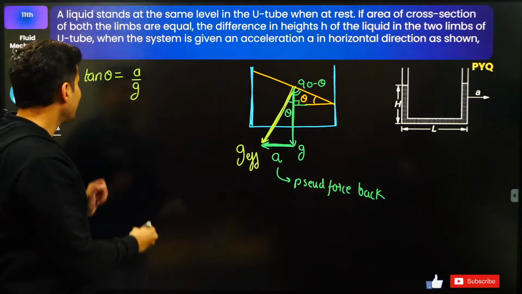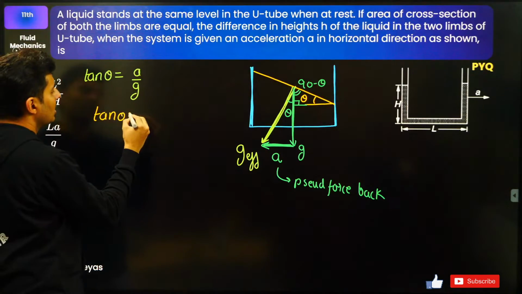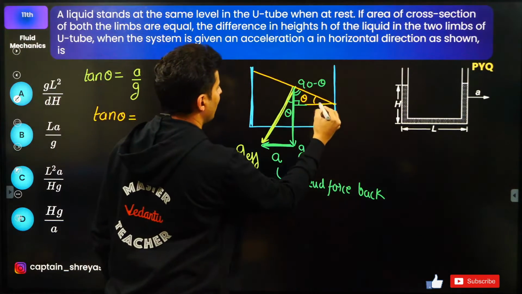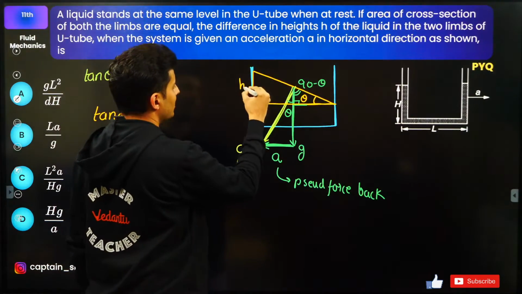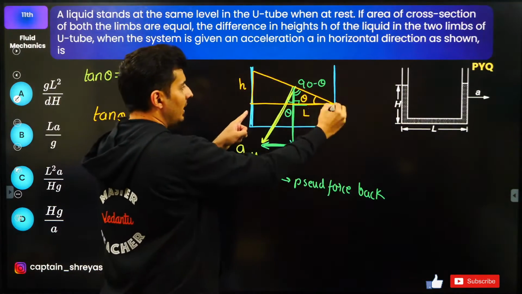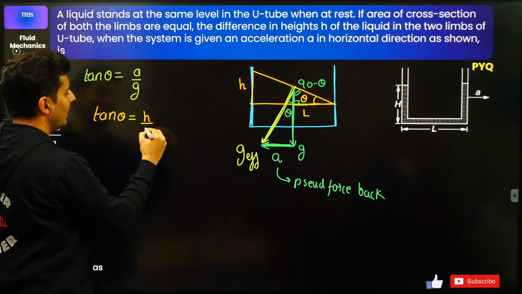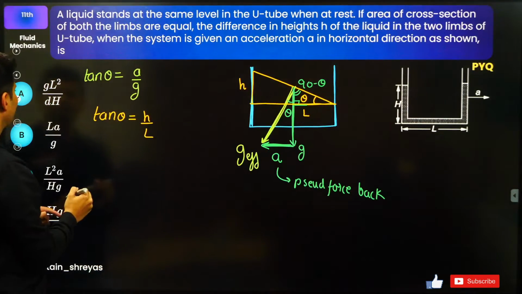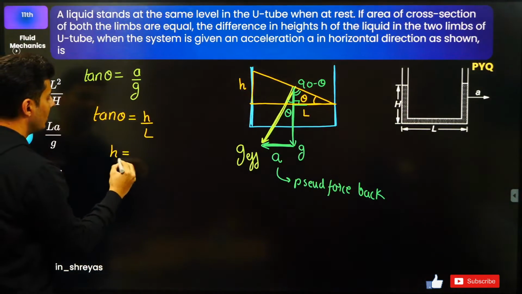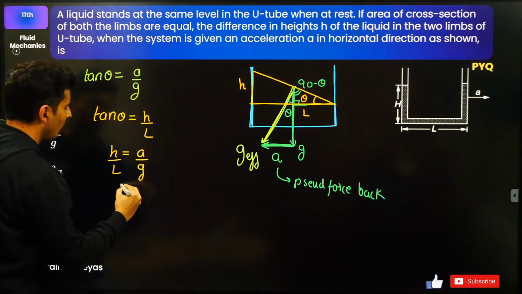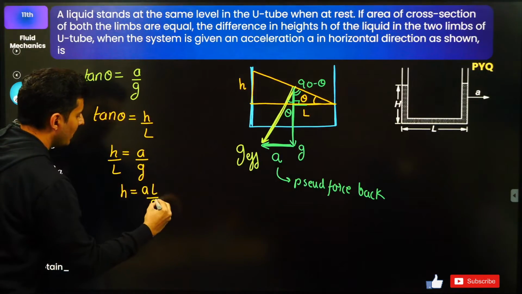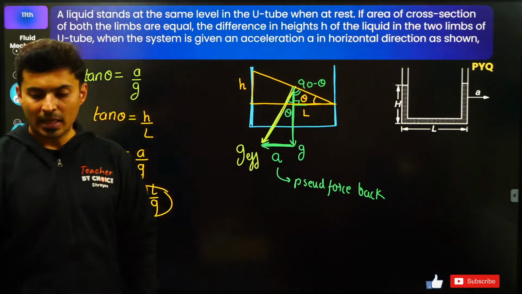Also tan theta, if you look at this triangle, this will be h, this will be L geometrically, height opposite by adjacent. Equating both of them, h by L will be a by g, or h will be AL by g. That is the answer, AL by g.